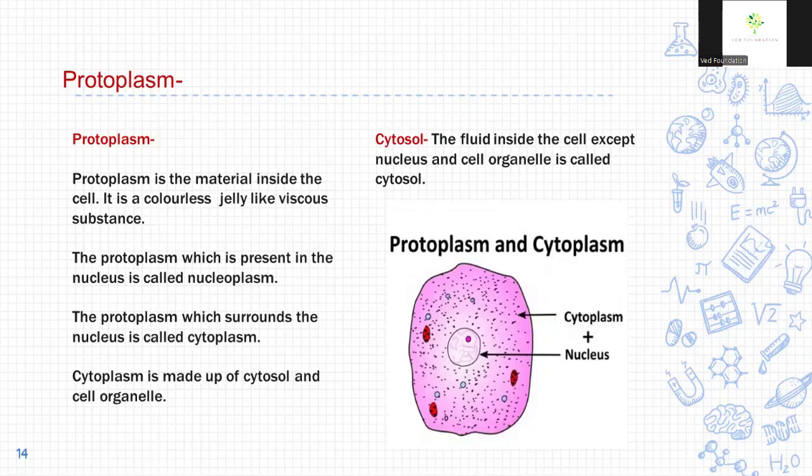Protoplasm. Protoplasm is a material inside the cell. It is a colorless jelly-like viscous substance. Protoplasm is made up of cytoplasm and nucleus. The protoplasm which is present in the nucleus is called nucleoplasm. The protoplasm which surrounds the nucleus is called cytoplasm. Cytoplasm is made up of cytosol and cell organelles. Cytosol is the fluid inside the cell except the nucleus and cell organelles.